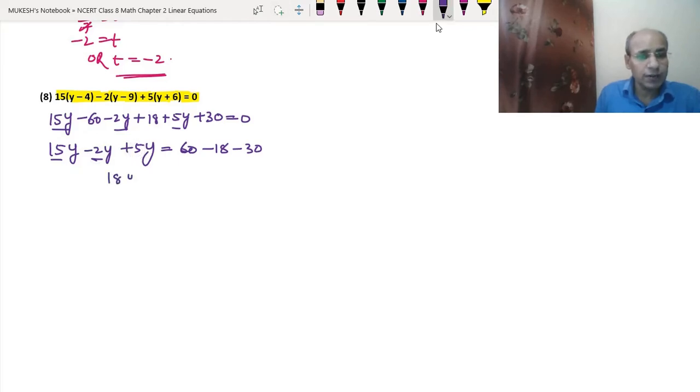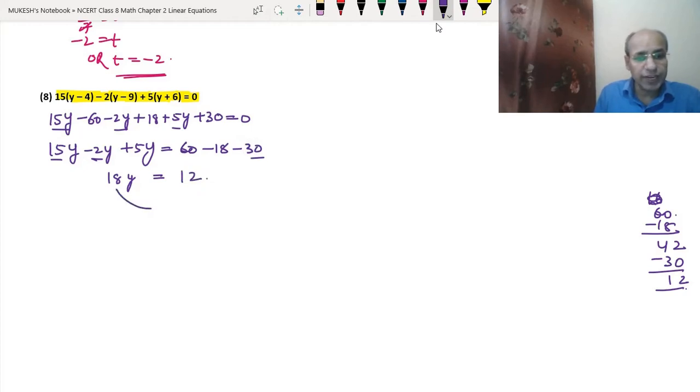We got the result. First we will subtract 60 and 18. So 10 minus 8 is 2, 5 minus 1 is 4, 42 we got, and then we will subtract 30 from 42. So 2, 4 minus 3 is 1. So we got the result of this 60 minus 18 minus 30 is 12.